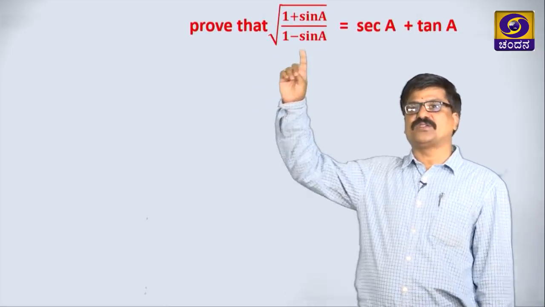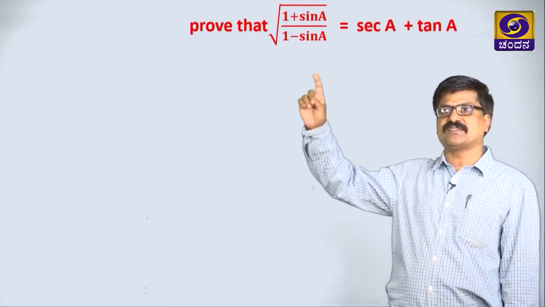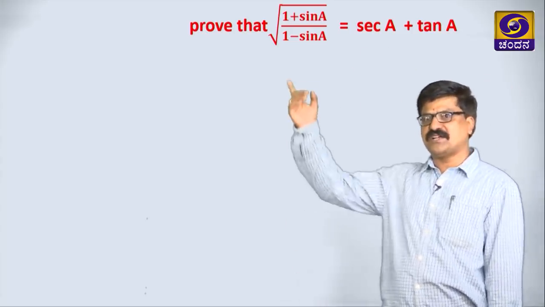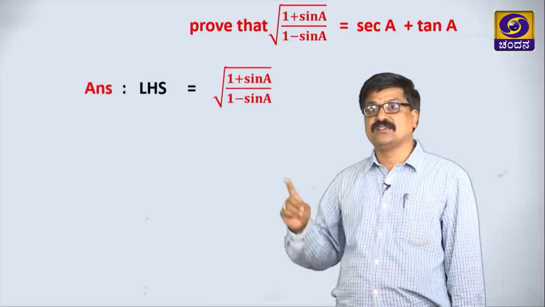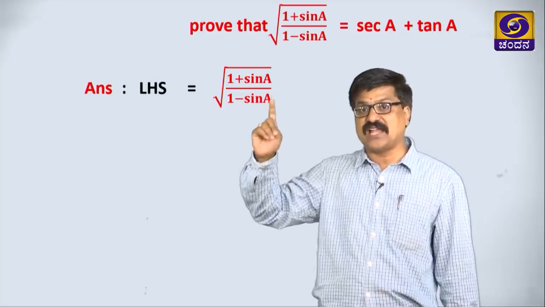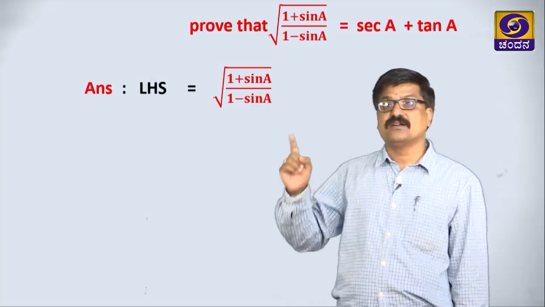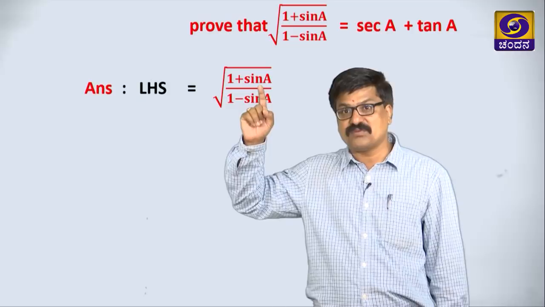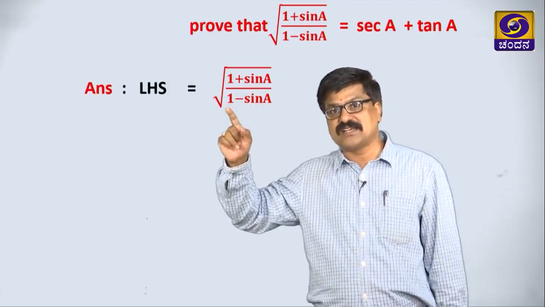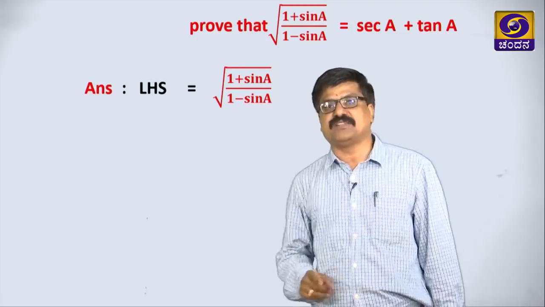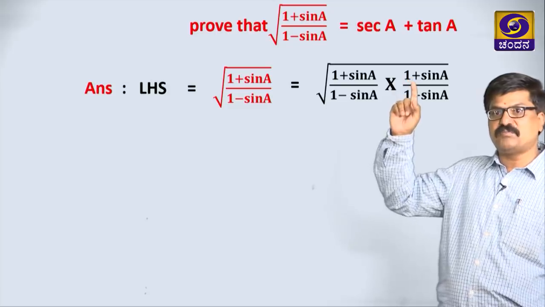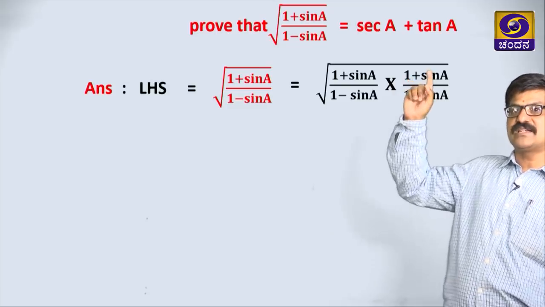Prove that square root of (1 plus sin a by 1 minus sin a) is equal to secant a plus tan a. Same, I am taking LHS. Whenever we see a root over this kind of term, multiply the denominator term and change the sign between them. Here I am taking the denominator term, between them plus, and I multiply and divide.